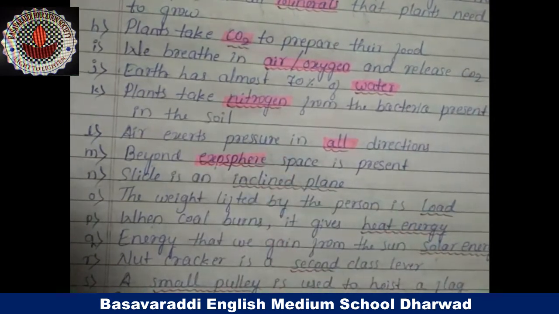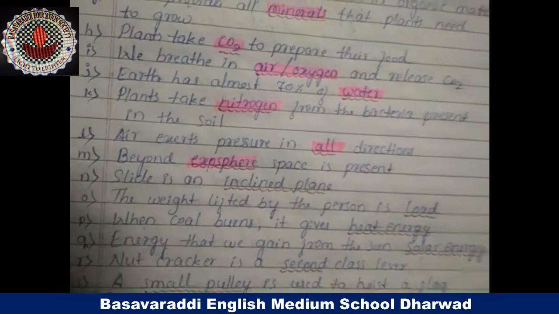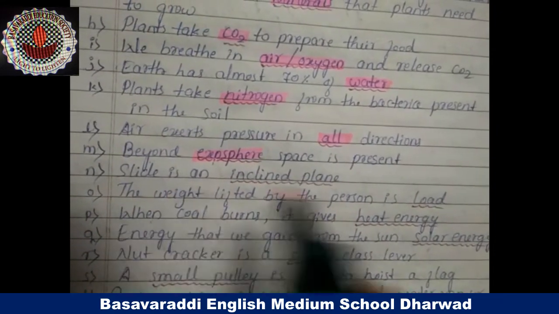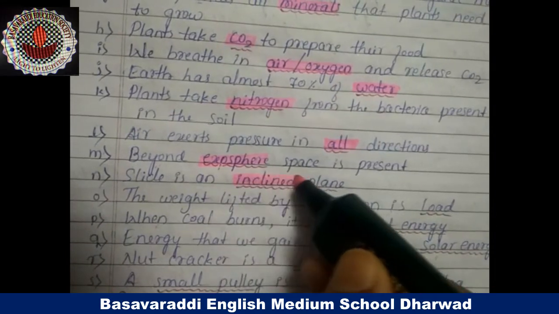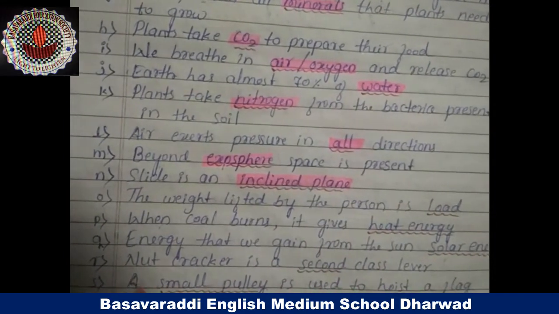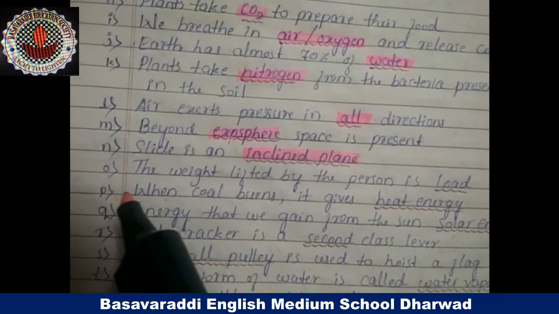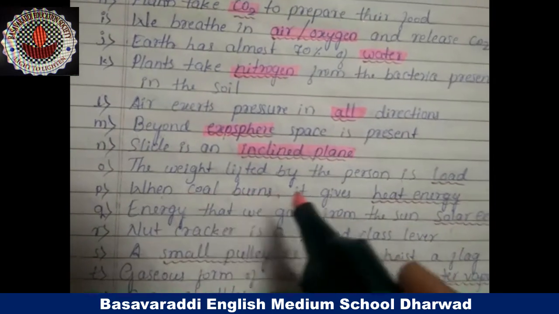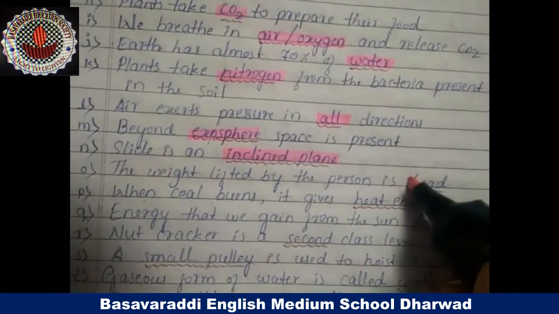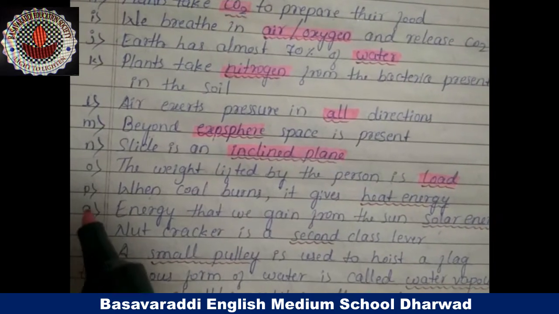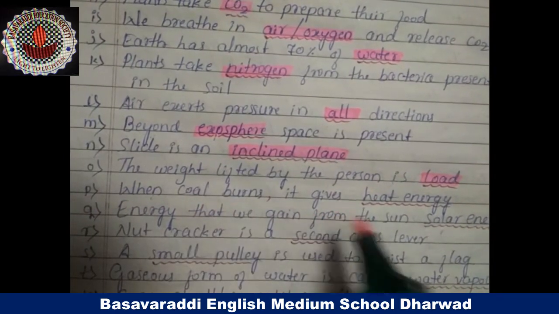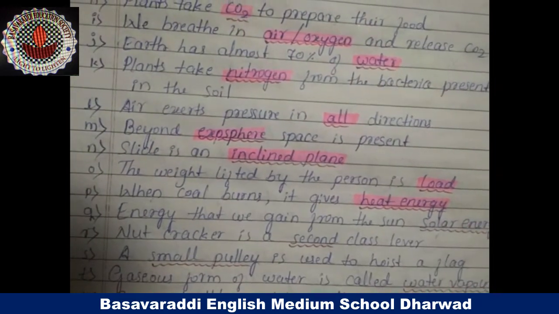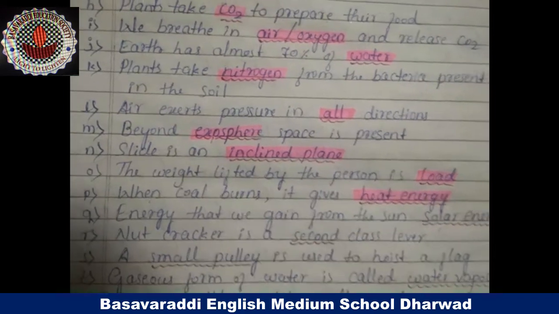M. Behind dash space is present. Exosphere. Behind exosphere space is present. Next N question. Slide is an dash. Slide is an inclined plane. Next O. The weight lifted by the person is dash. The weight lifted by the person is load. P question. When coal burns, it gives dash energy. When coal burns, it gives heat energy.